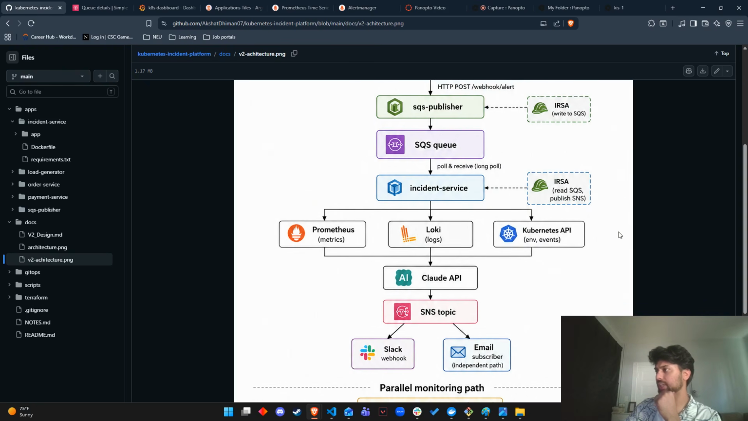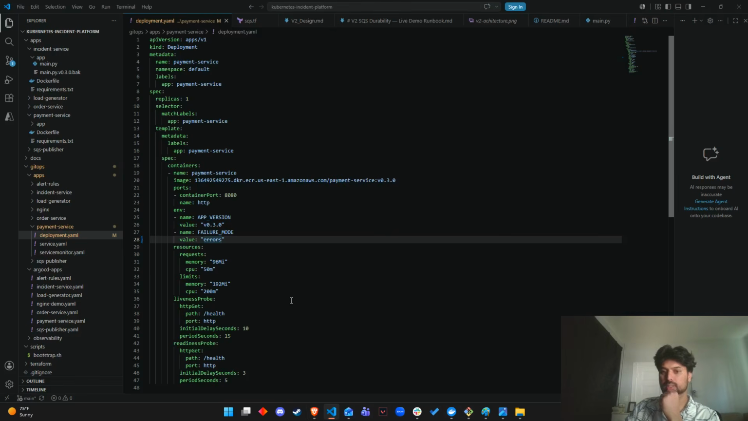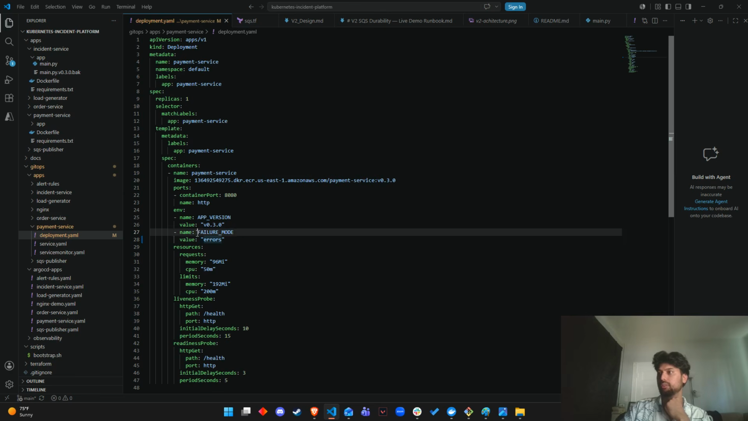It will package it and ship it to the Claude API, where Claude will analyze it and push it to Slack. So this is our payment service deployment YAML, which has a variable named failure mode. On purpose, we are going to inject a failure.